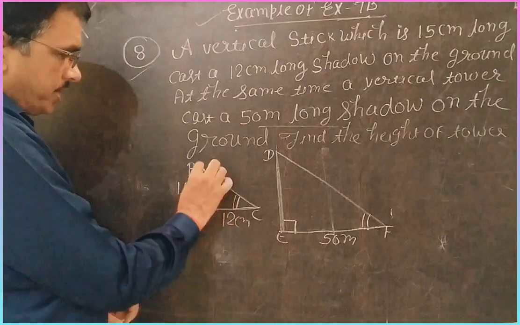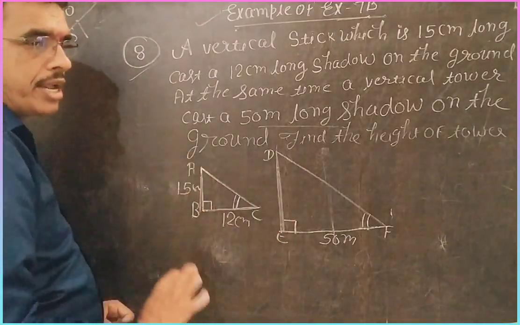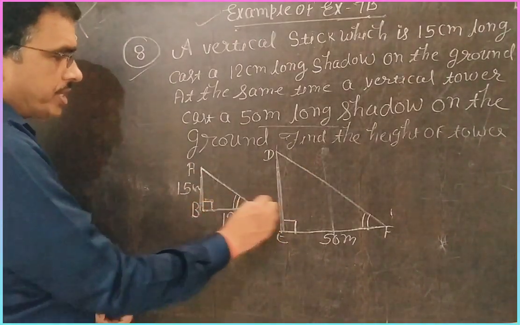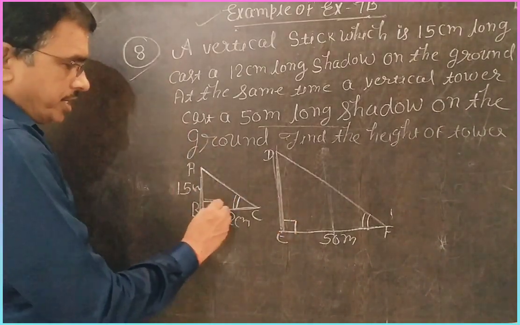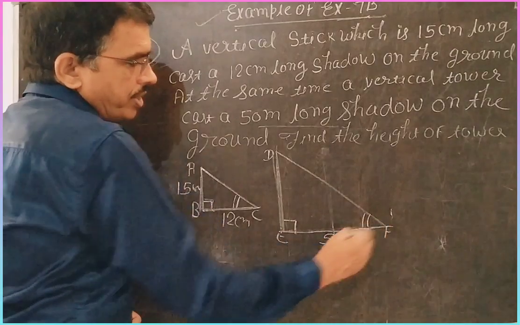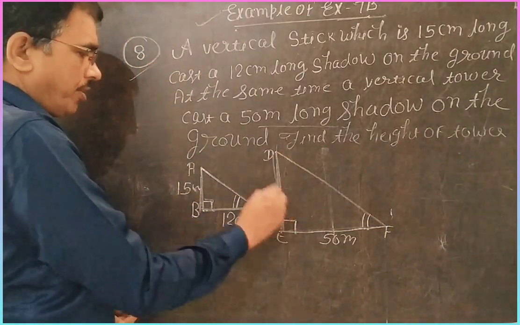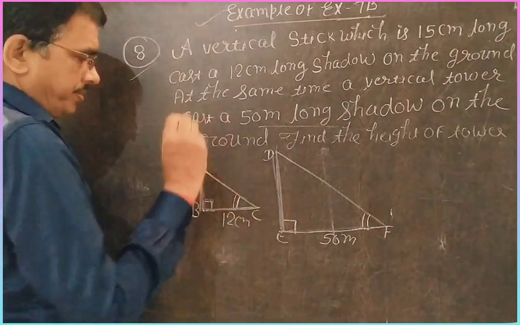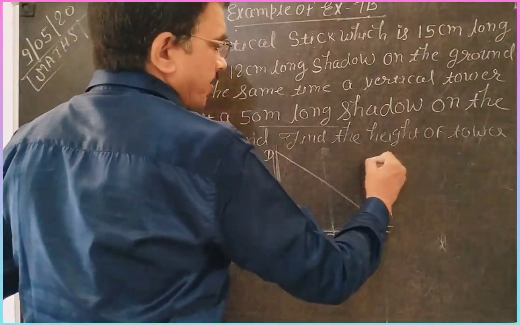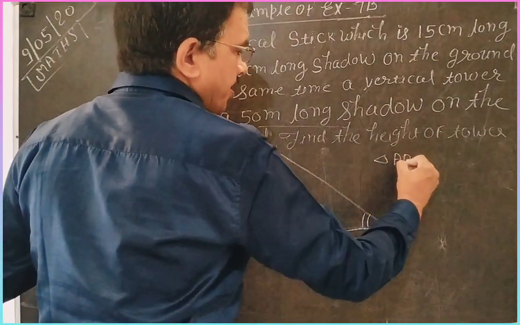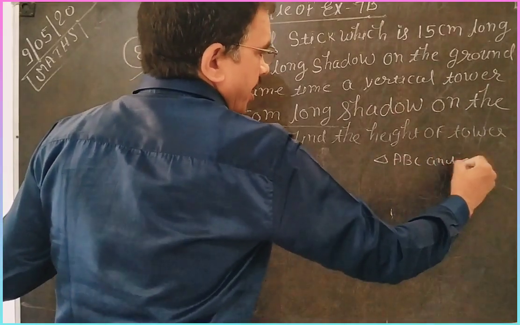So students, first we draw two right angle triangles, because vertical means always a right angle. One is the stick, another is the tower. This is the shadow of the stick, this is the shadow of the tower. Your question is, what is the height of the tower? These two triangles are similar. How is it possible? First you write triangle ABC and triangle DEF.